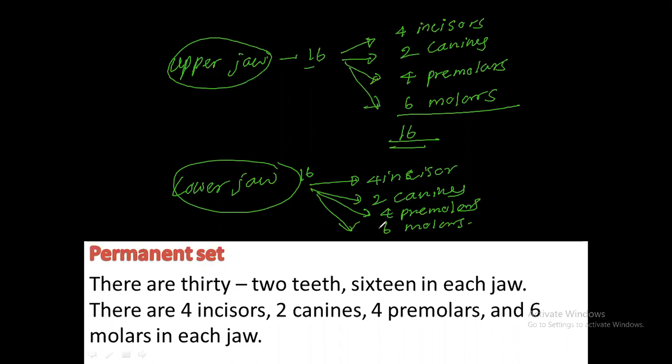Want to write down? You can write only this one: permanent set 32 teeth, 16 in each jaw, 4 incisors, 2 canines, 4 premolars and 6 molars in each jaw. Then you can understand how many are in each jaw. Upper 4 incisors, lower 4. Upper 2 canines, lower 2 canines. Upper 4 premolars, lower 4 premolars, and upper 6 molars, lower 6 molars.